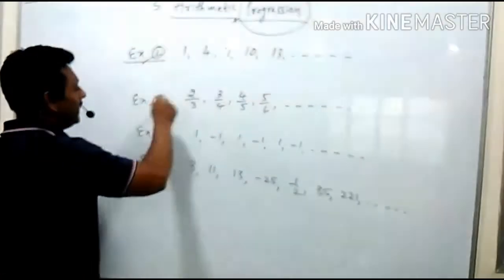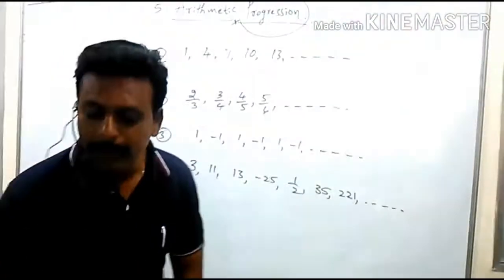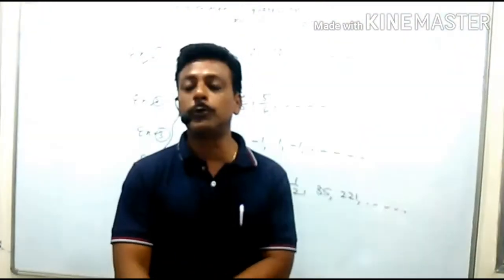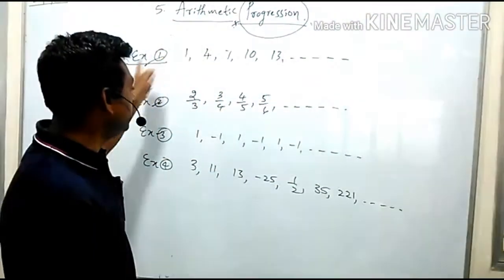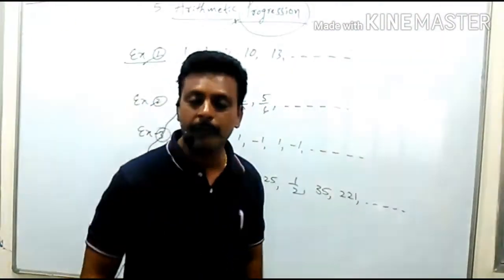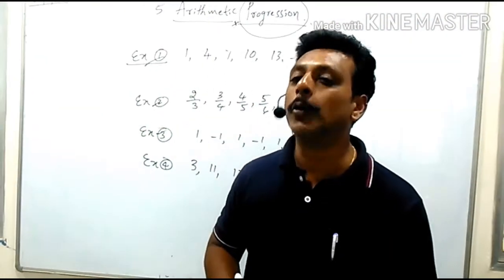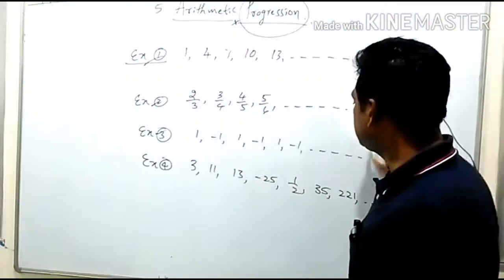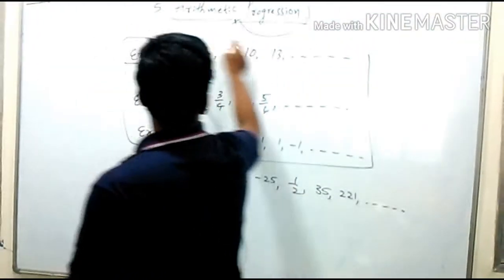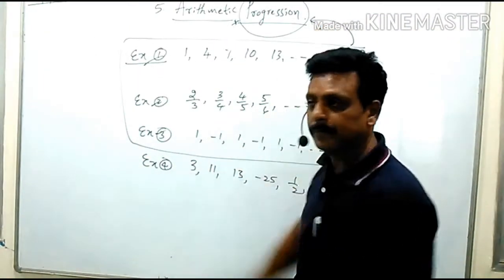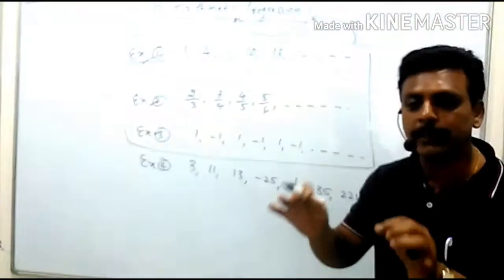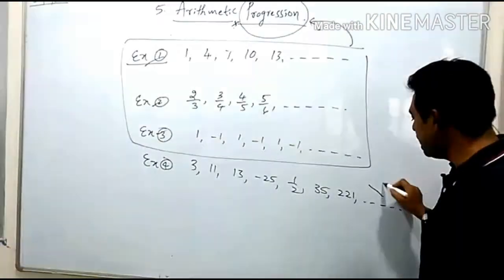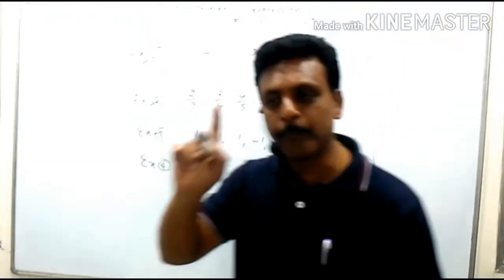But the first 3 examples, all of you answered exactly. Why? Because these are sets of numbers which are following a particular rule. Therefore, such a set of numbers is said to be a progression. But this kind of numbers is not a progression.